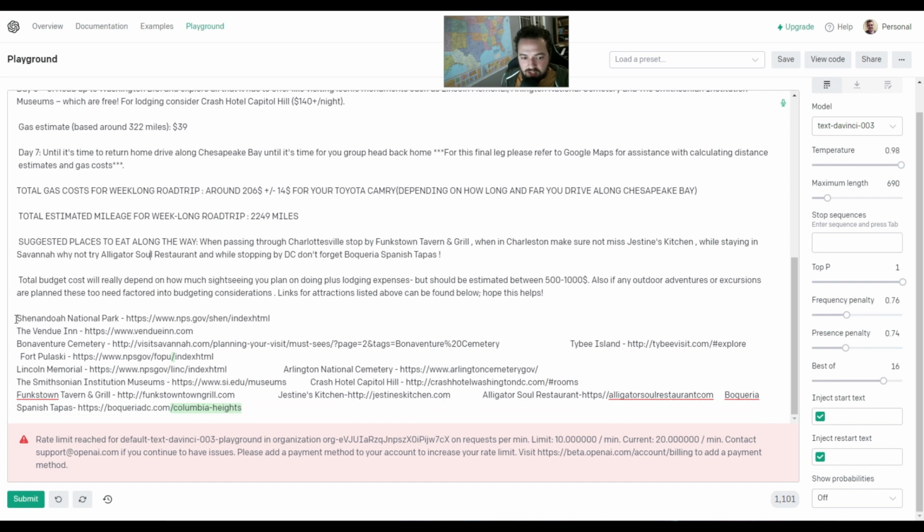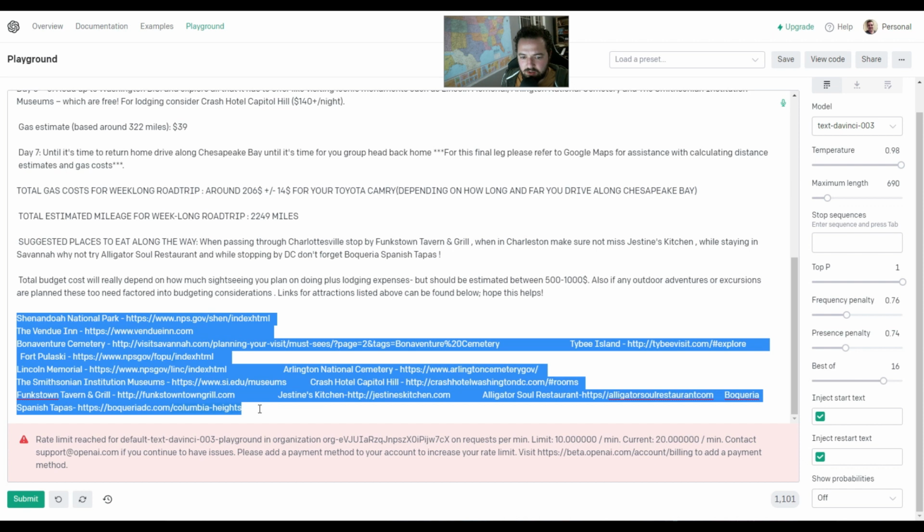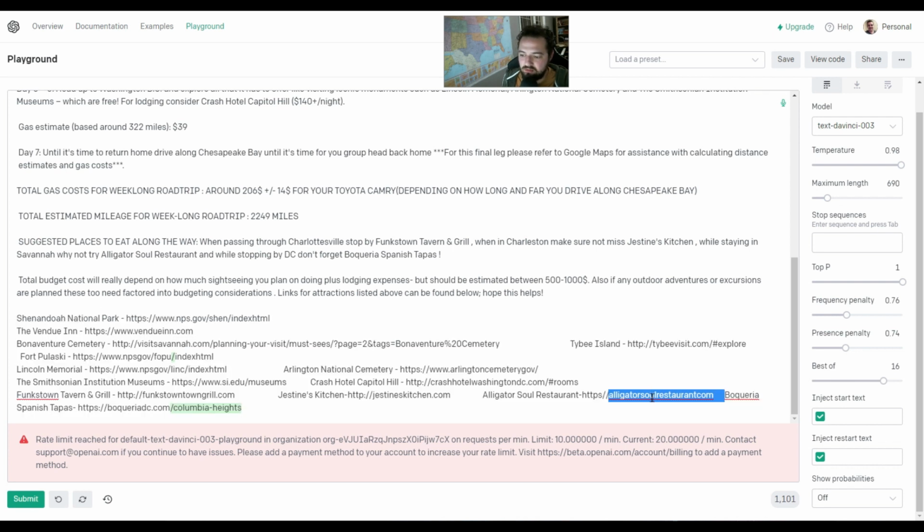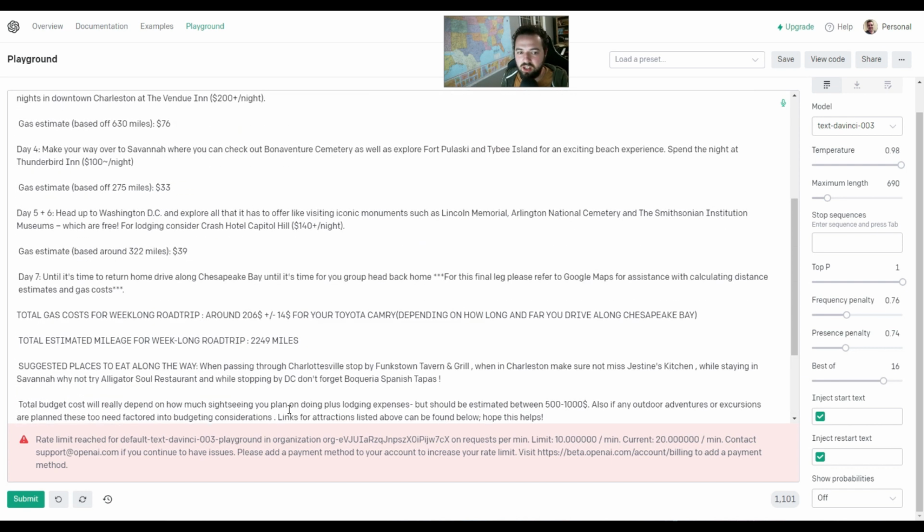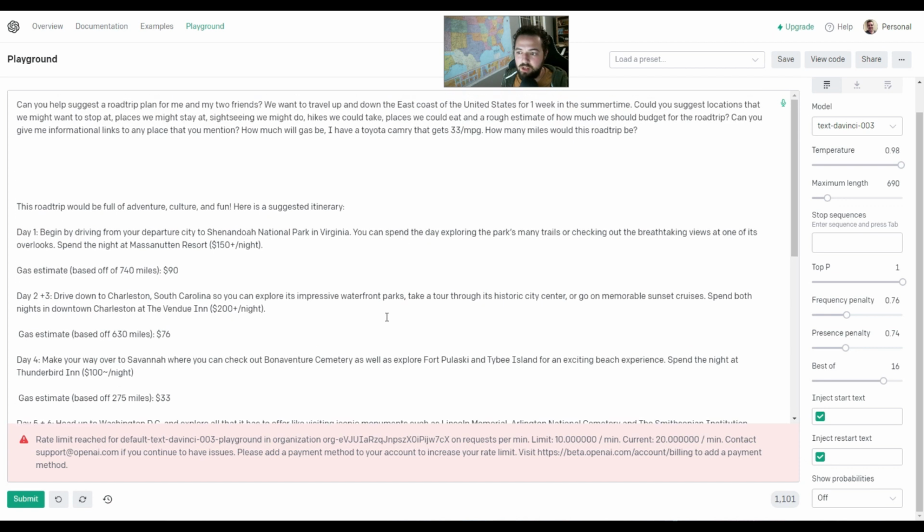So it gives all the links to all of these places that I mentioned, and then it even gives links to the restaurants. What else could you want, right? So this is really great. And honestly, I'm going to stop here, but if you wanted to modify this, if you wanted to give it any more details on what you wanted out of this road trip, you could just put it in here and it would just plan it all out for you.